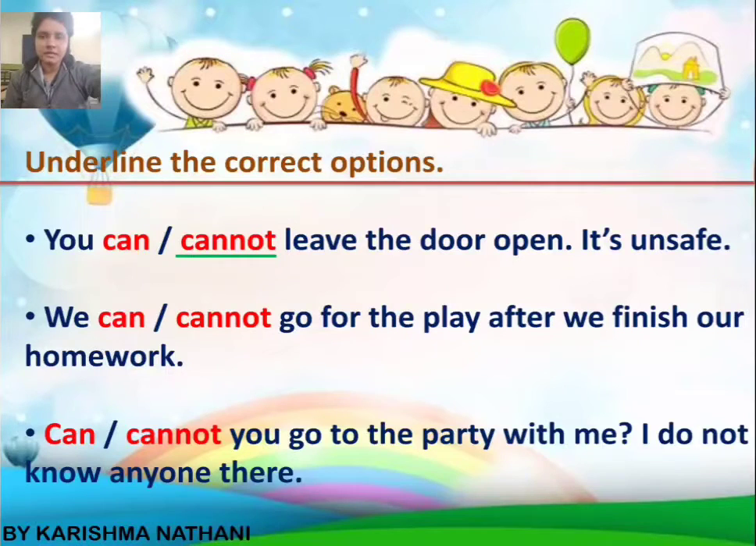We cannot go for the play after we finish our homework. Answer is we can go for the play after we finish our homework. Then can or cannot you go to the party with me? I do not know anyone there. It is a question sentence. So the answer is can you go to the party with me? I do not know anyone there.